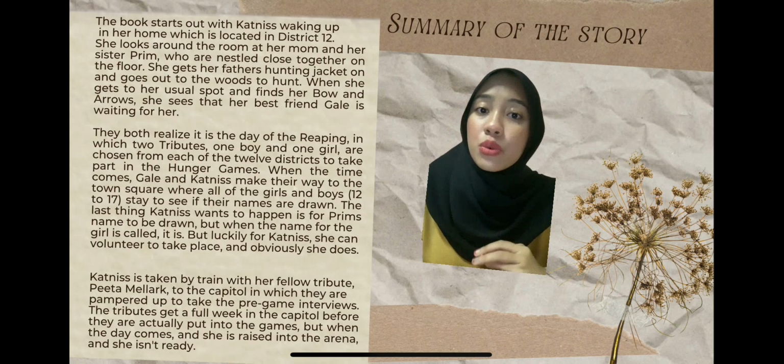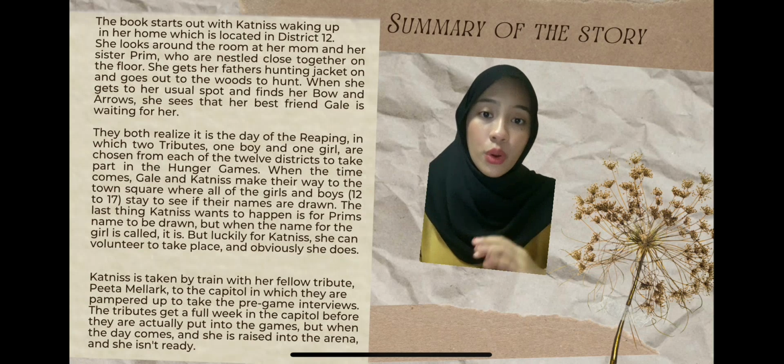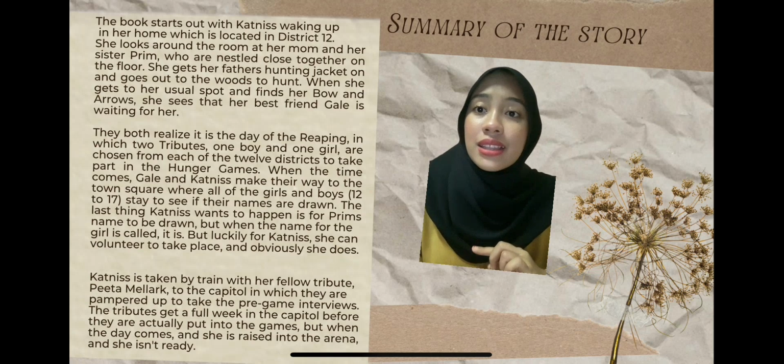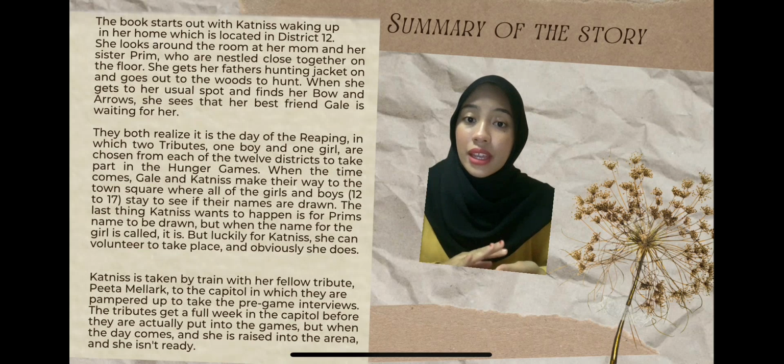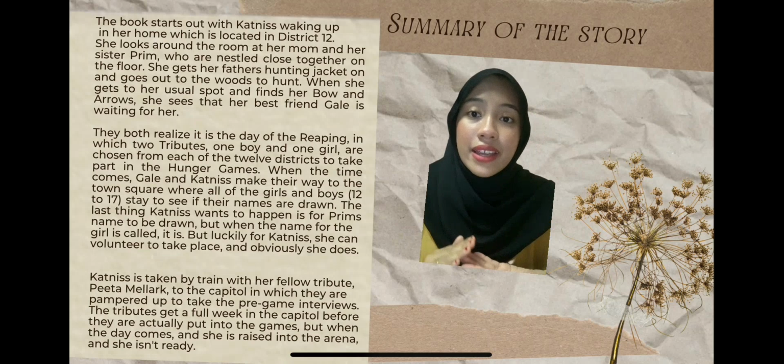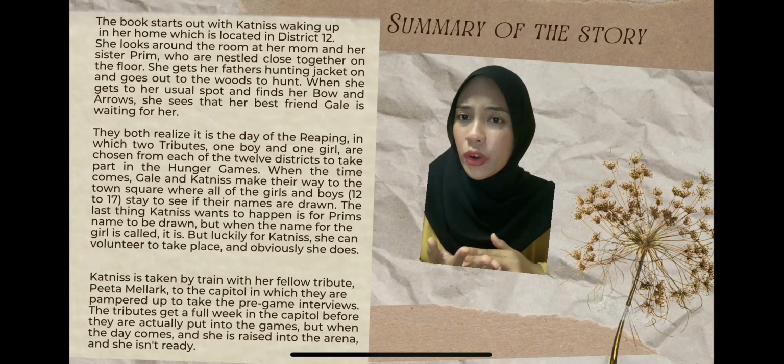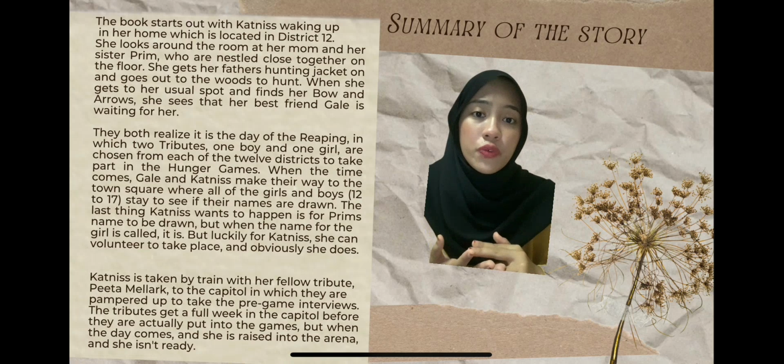When she gets to her usual spot and finds her bow and arrows, she sees that her best friend Gale is waiting for her. They both realize it is the day of the reaping, in which two tributes, one boy and one girl, are chosen from each of the 12 districts to take part in the Hunger Games.